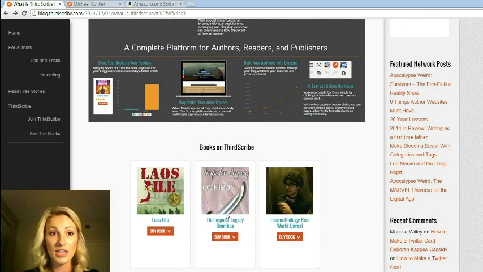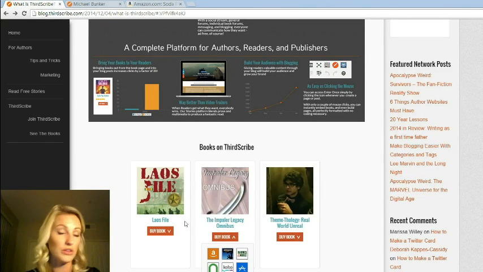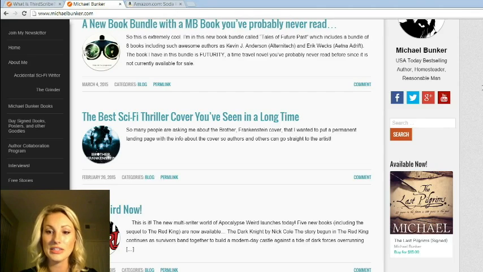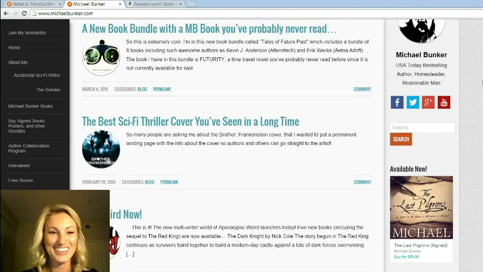So it's all the books on our site. You can have all your books. You can choose specific books to show up that will be listed so people can go right here and just buy the book from all their options. They're not even going to have to look around for it at all. So every page is a sales page. His is on the side though, so that was my bad.